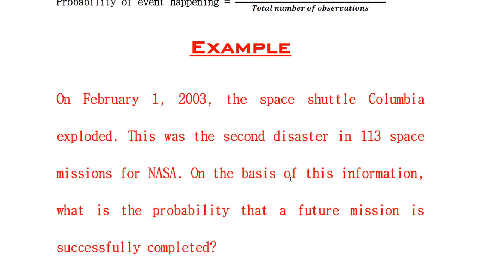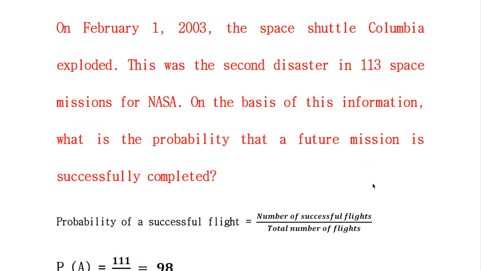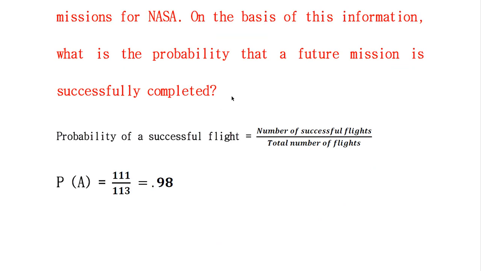Here we study an example. On Feb 1, 2003, the space shuttle Columbia exploded. This was the second disaster in 113 space missions for NASA. On the basis of this information, what is the probability that a future mission is successfully completed? The probability of a successful flight is equal to the number of successful flights over the total number of flights.